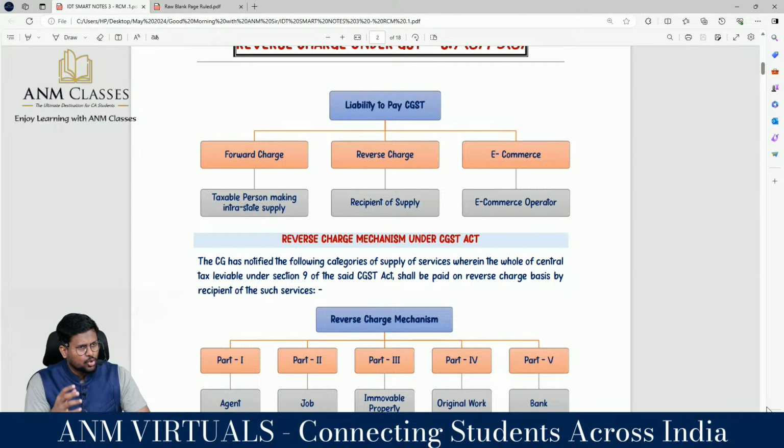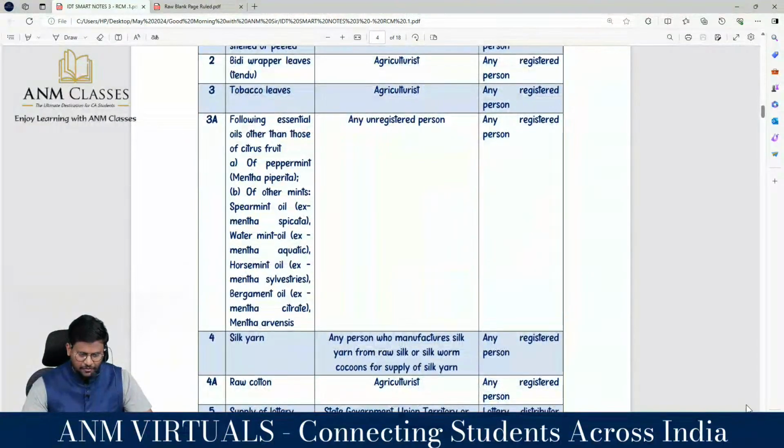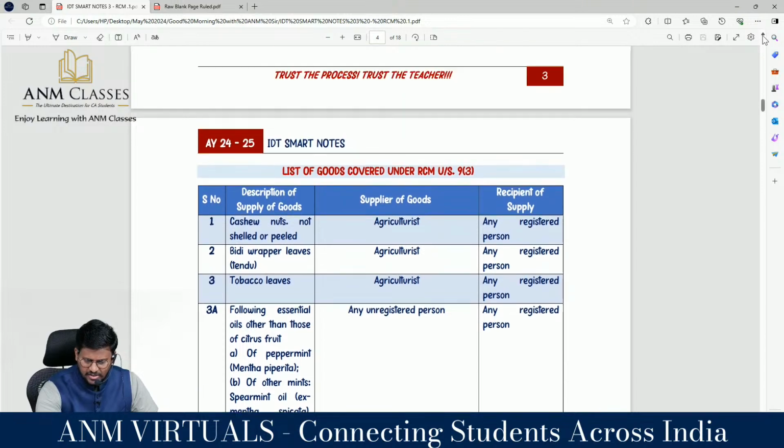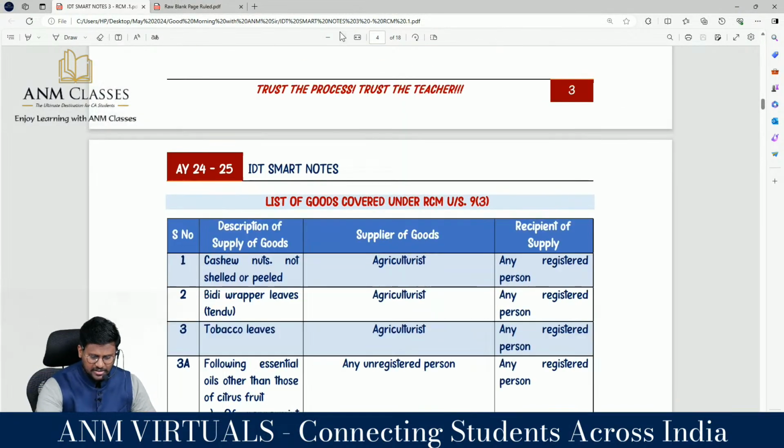If you are receiving those specified goods, then the recipient is the person liable to pay GST on reverse charge basis. That list, since it has been added for the first time, is very important. We'll first discuss those lists. What are the items of goods which are covered under section 9(3)?